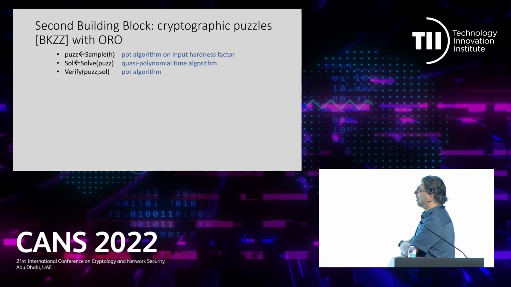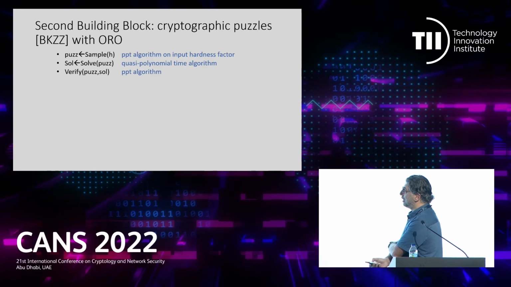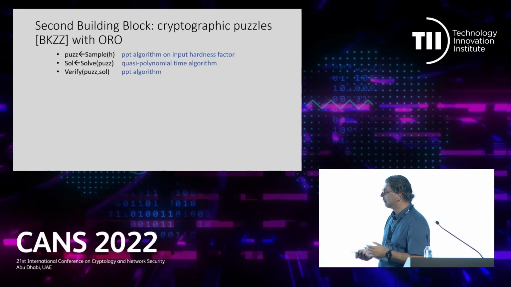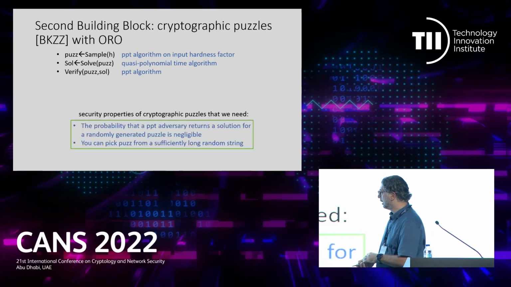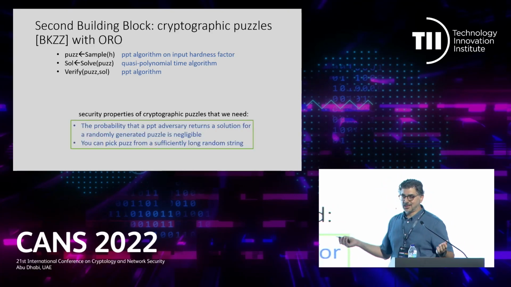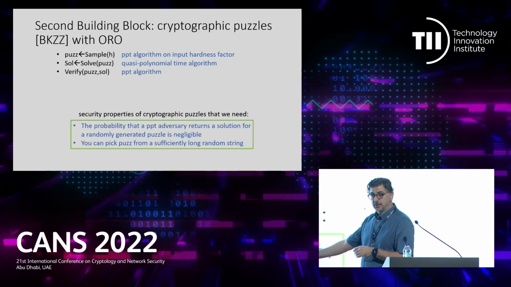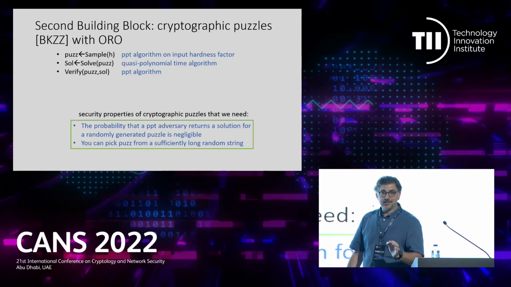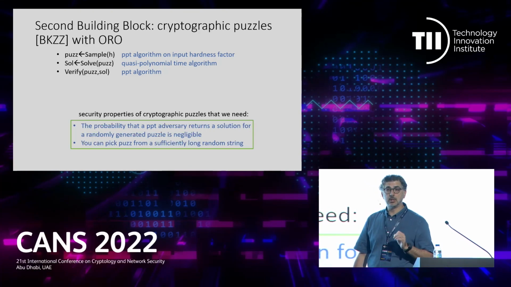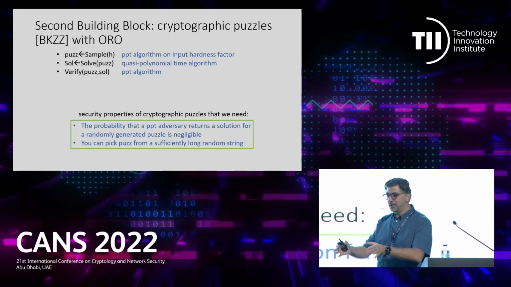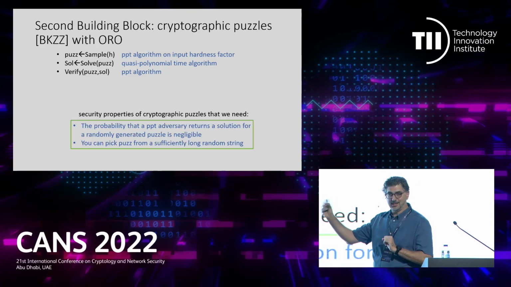We have a second building block that is a cryptographic puzzle. It's a sequence of algorithms where you generate a puzzle with a hardness factor, and to solve it, you need basically quasi-polynomial time. You can verify a solution efficiently. And basically, it's extremely unlikely that you can solve the puzzle in polynomial time. And moreover, the final property is also extremely important. You can pick an instance of the puzzle also from a sufficiently long random string. So you don't need to run Sample. If you have, for some reason, a long random string, from it, you can pick an instance of the puzzle.